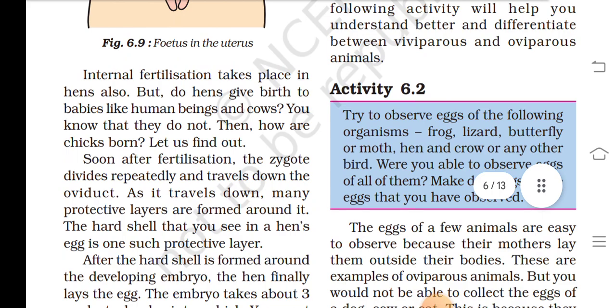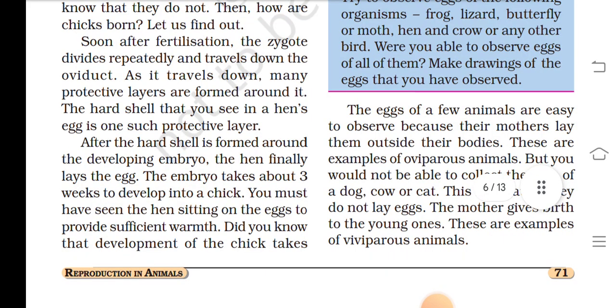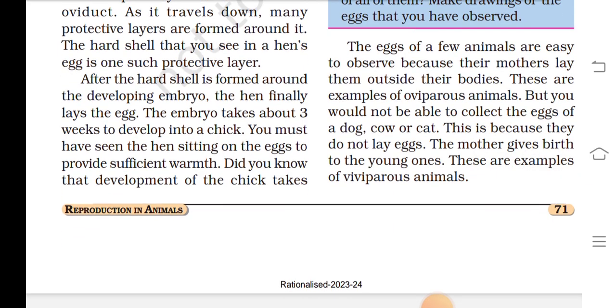Internal fertilization takes place in hens also, but do hens give birth to babies like human beings and cows? You know that they do not, then how are chicks born? Let us find out. Soon after fertilization, the zygote divides rapidly and travels down the oviduct. As it travels down, many protective layers are formed around it. The hard shell that you see in a hen's egg is one such protective layer. After the hard shell is formed around the developing embryo, the hen finally lays the egg. The embryo takes about 3 weeks to develop into a chick.